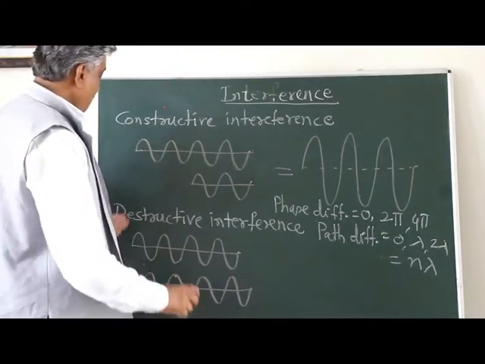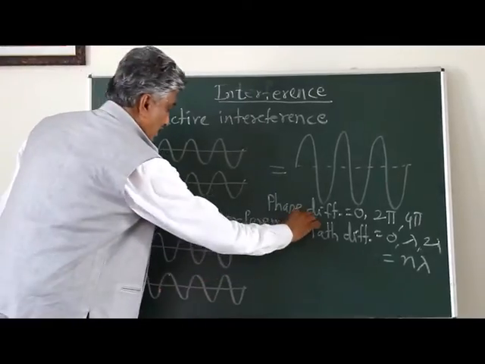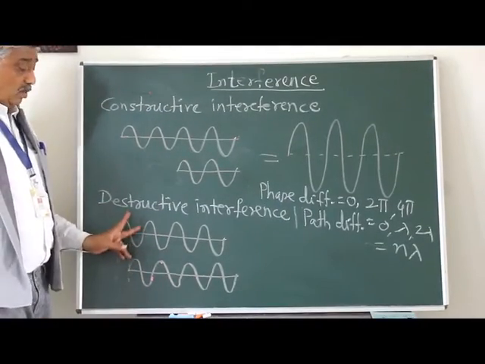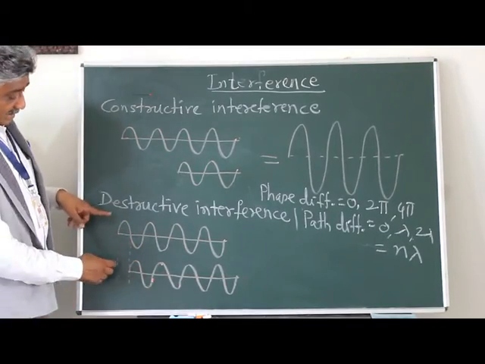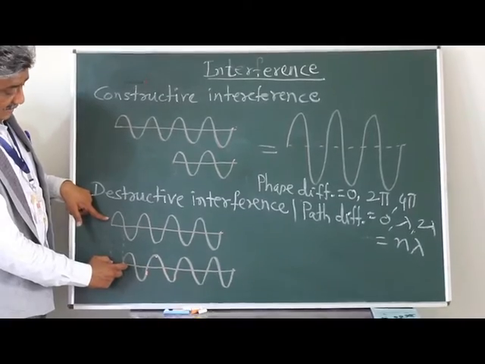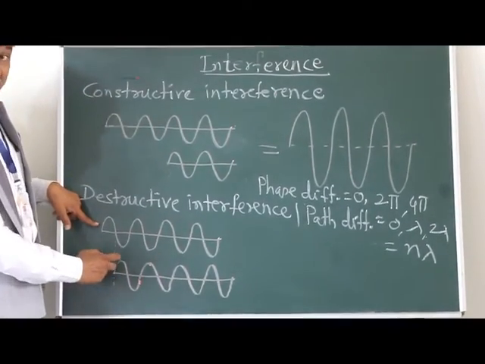Now we will study what is destructive interference. The pattern I will show here: in this case, these are the 2 waves, both superposing on each other. But what will happen here is that at the beginning, the second wave starts after some definite phase difference, a definite path difference I can say.